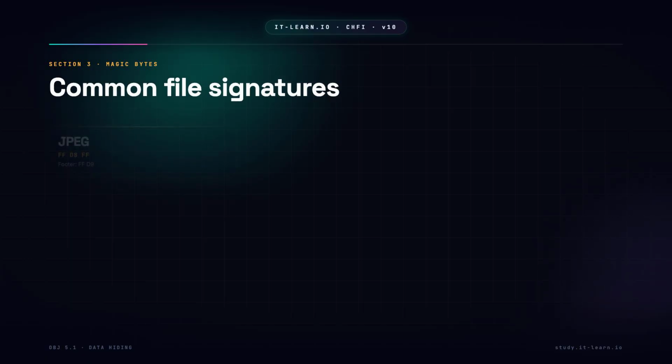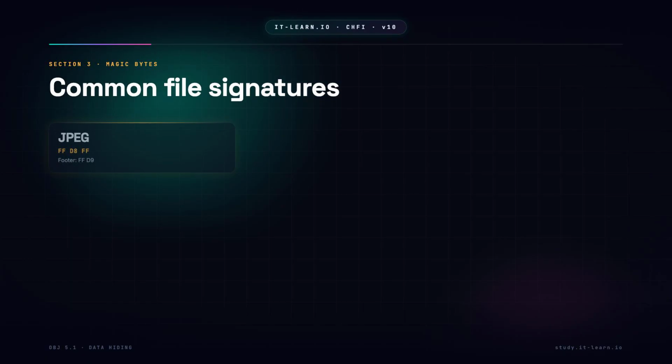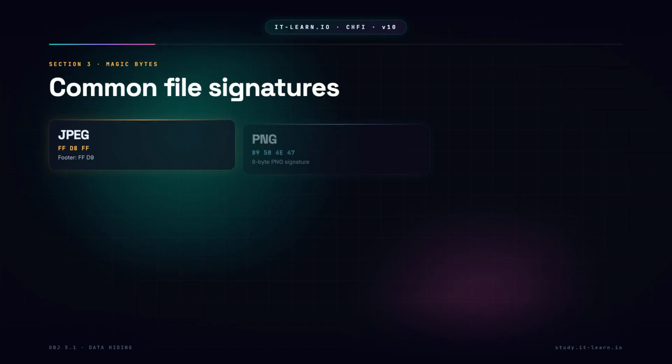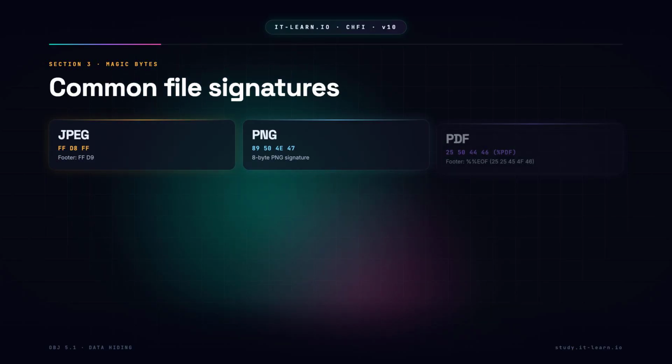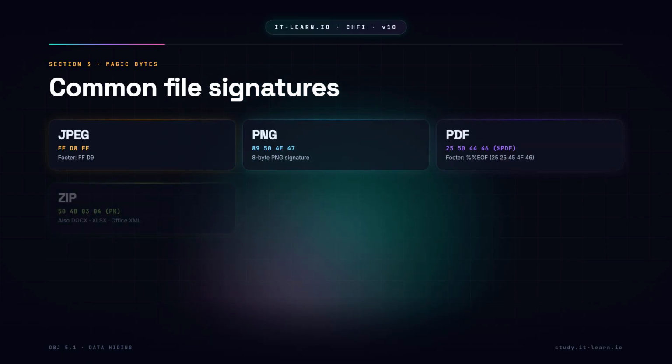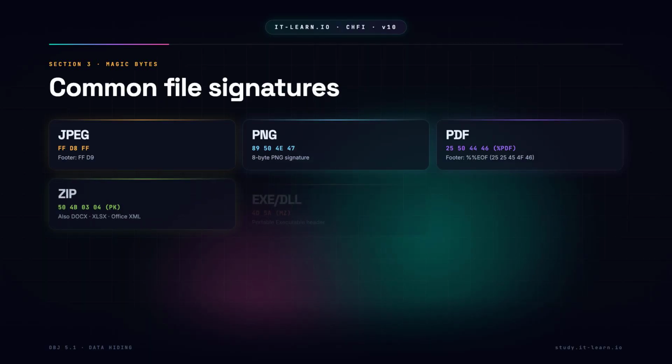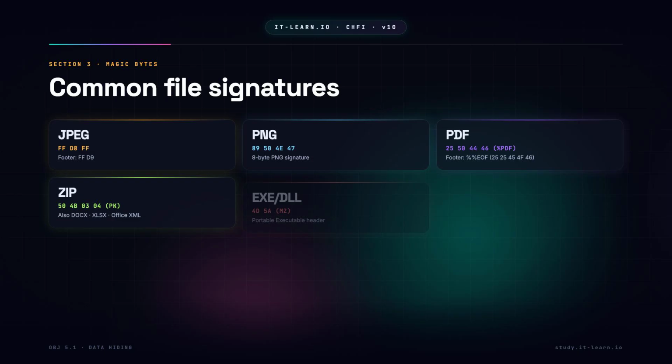Magic bytes. The file format fingerprints. Memorize these. JPEG starts FFD8 FF, ends FFD9. PNG starts 89504E47, the 8-byte PNG signature. PDF starts 25504446, which is %PDF in ASCII, ends with %EOF.